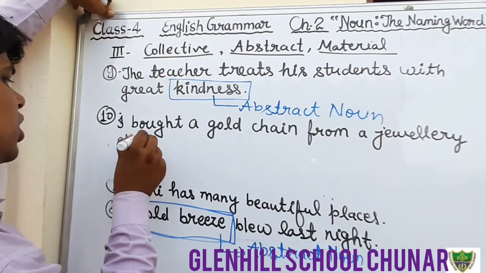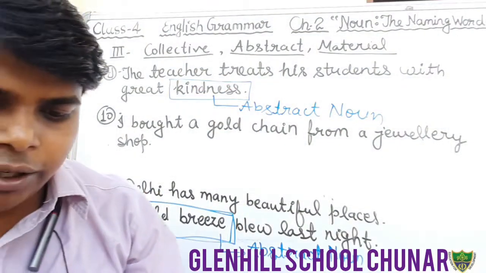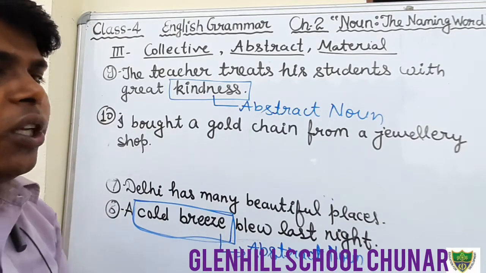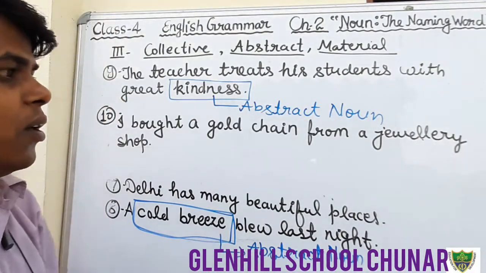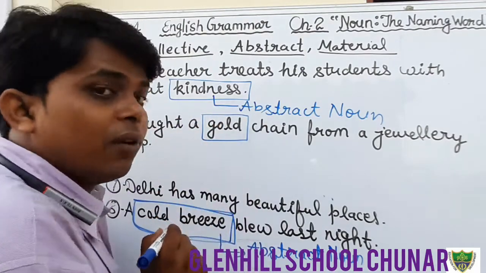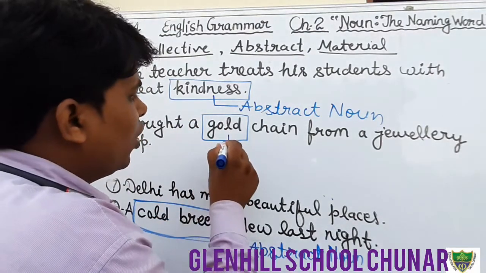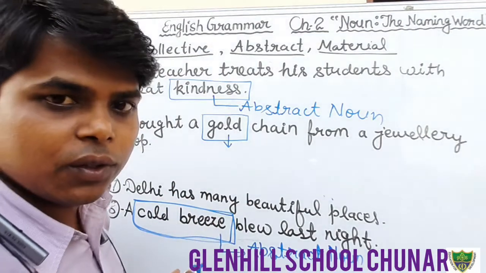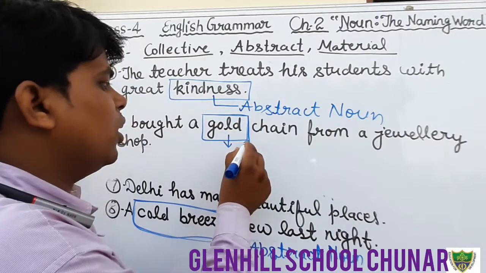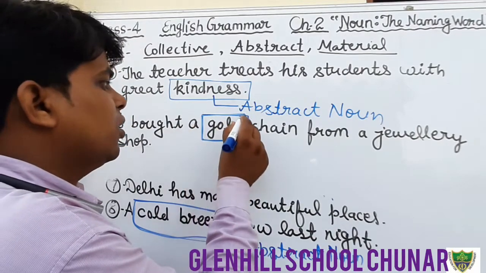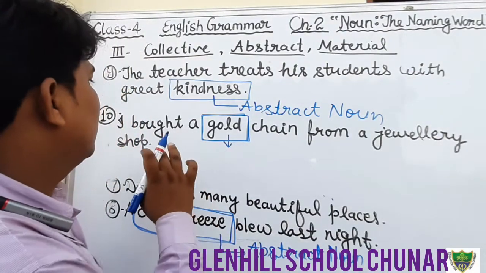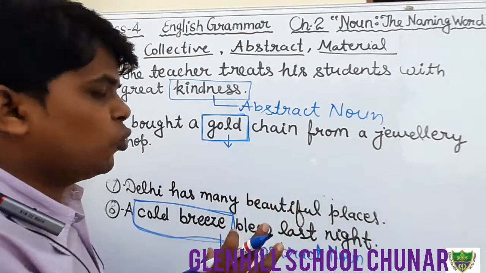Just see student, this is the sentence given in the question: I bought a gold chain. The chain is made of gold. So here the word gold is what kind of noun? It is a material, so circle the word gold. It is the material by which a chain is made, and it was bought from the jewelry shop.